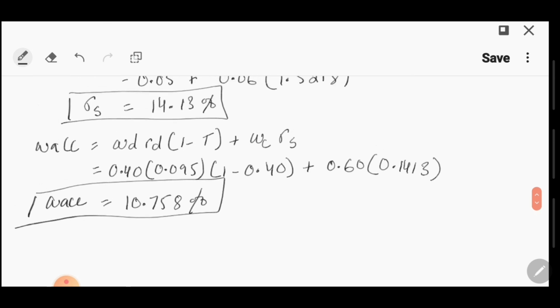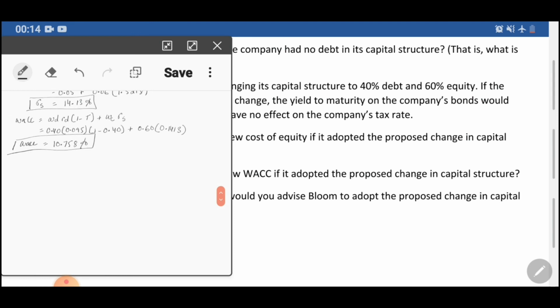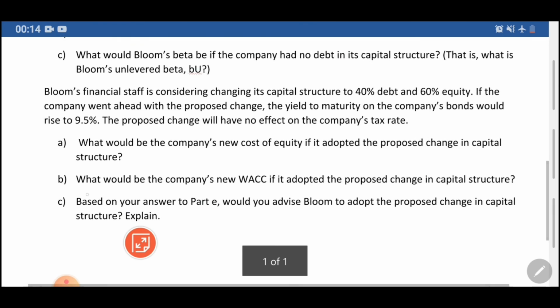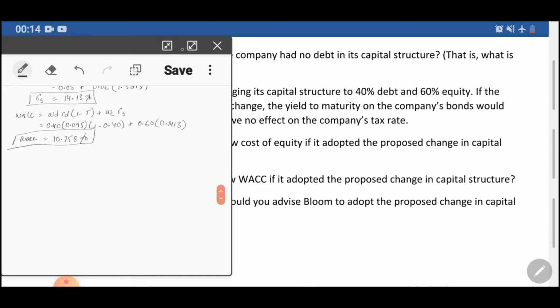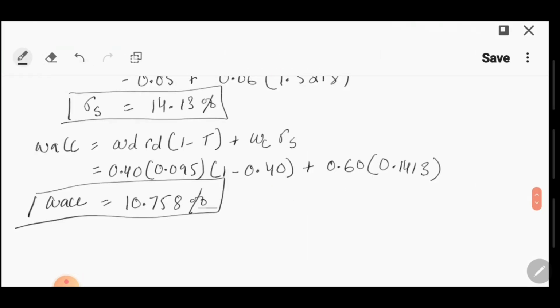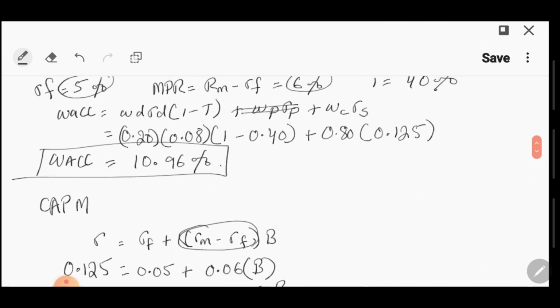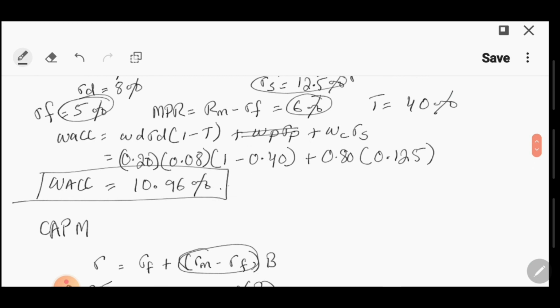Okay, now let's see what is the next part. Based on your answer to part E, this is basically part B. Would you advise Bloom to adopt the proposed change in the capital structure? Explain. So the WACC before was 10.96%.